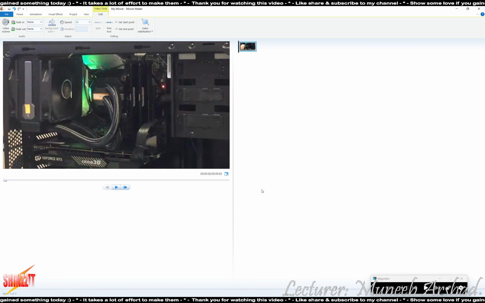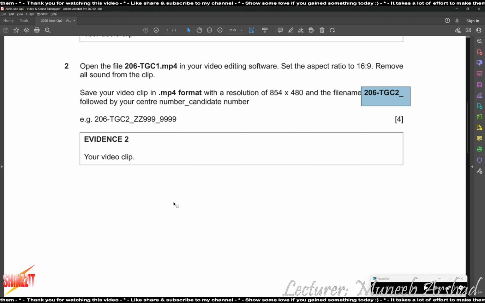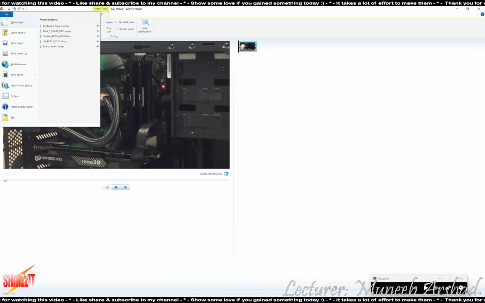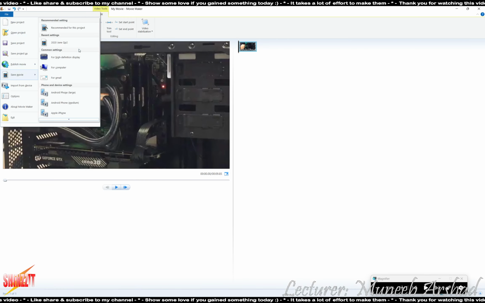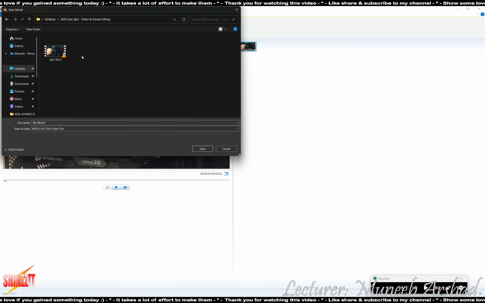And close this. The file is not being exported, only the settings are being saved. So now we go to file, we click on save as, and we find our particular setting that we saved. Click on it, select where you wish to export your video. This is the same folder.